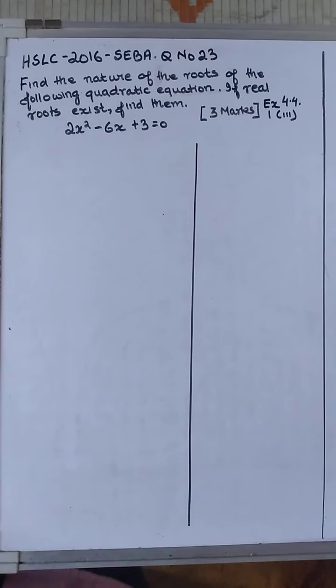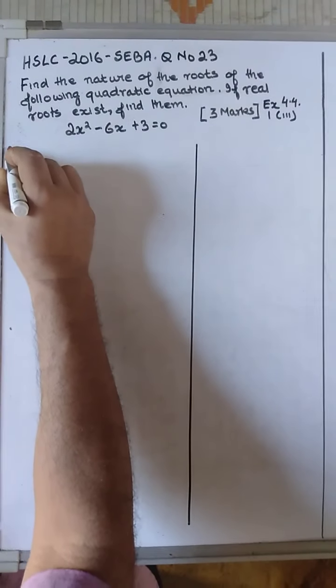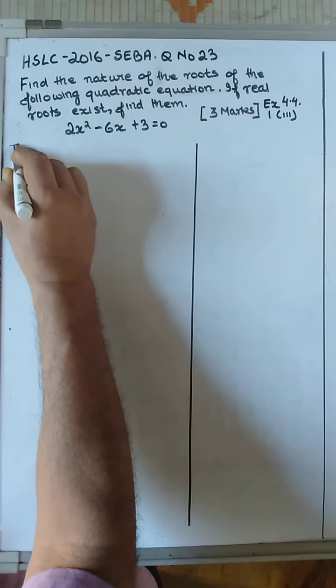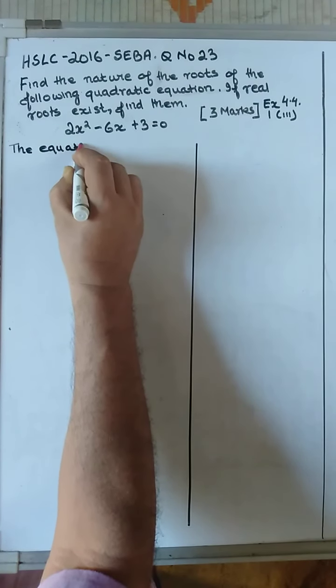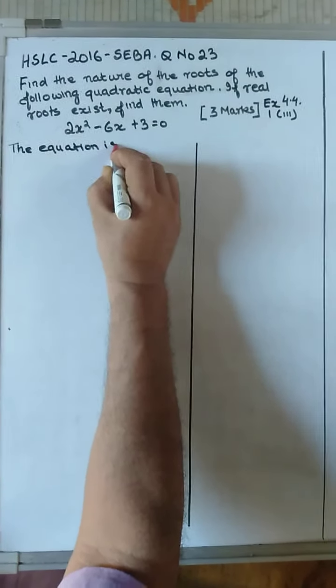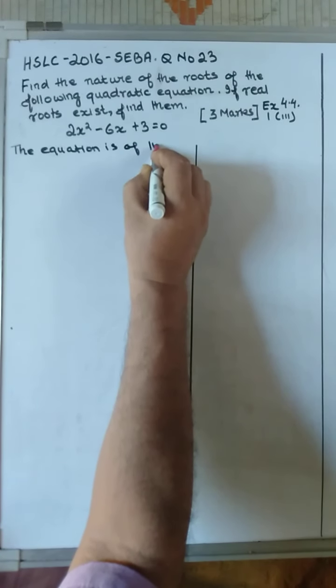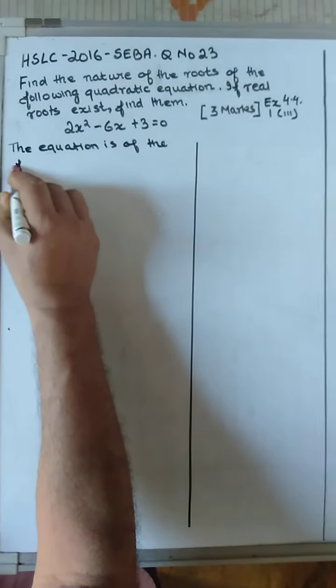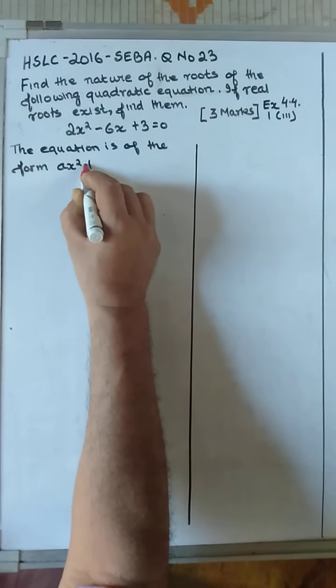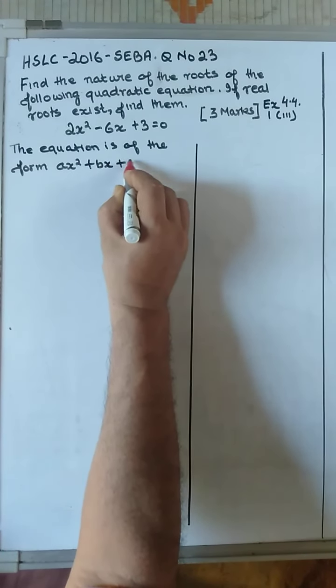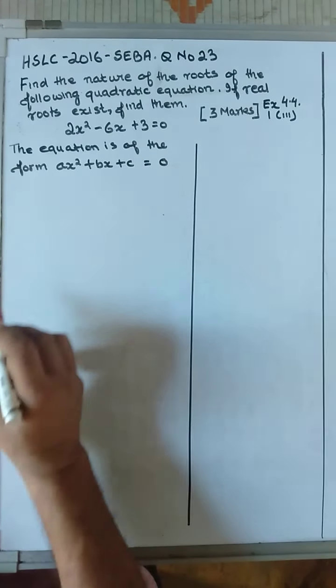So, usually I always begin by saying the equation is of the form ax squared plus bx plus c is equal to 0.